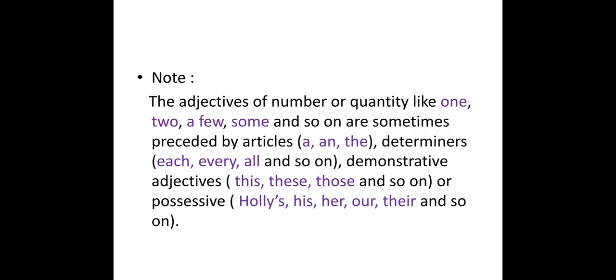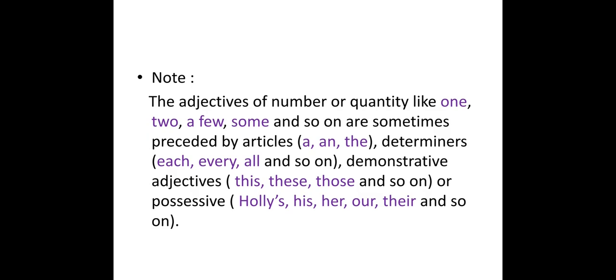Now after this table you can see in the textbook and on the screen that we have a note. The adjectives of number or quantity like one, two, a few, many, some and so on are sometimes preceded by the articles a and the, and determiners each, every, all and so on.